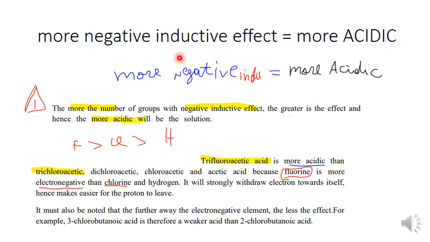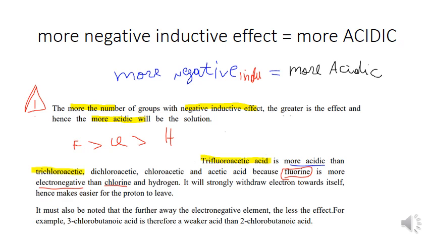If the alkyl group has fluorine attached, it is more acidic than with chlorine, and more than with hydrogen. For example, trifluoroacetic acid is more acidic than trichloroacetic, than dichloroacetic, than chloroacetic, than acetic acid, because fluorine is more electronegative than chlorine and hydrogen. You get something, I think.